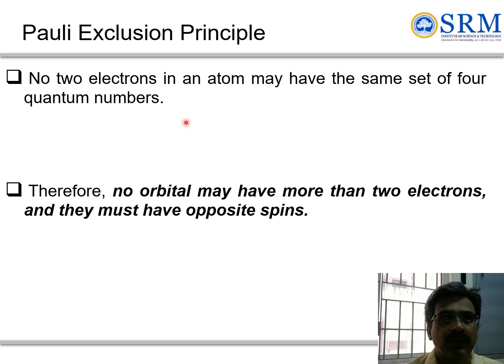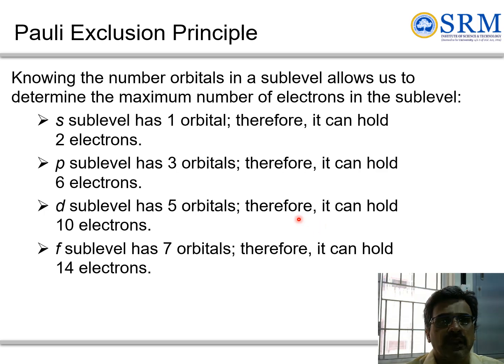First, Pauli's exclusion principle: no two electrons in an atom may have the same set of all four quantum numbers, and no orbital may have more than two electrons, which must have opposite spins. For example, the s sub-level has one orbital, which can accommodate two electrons. The p sub-level has three orbitals, the d sub-level has five orbitals, and the f sub-level has seven orbitals and 14 electrons.